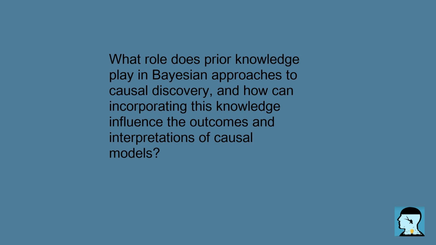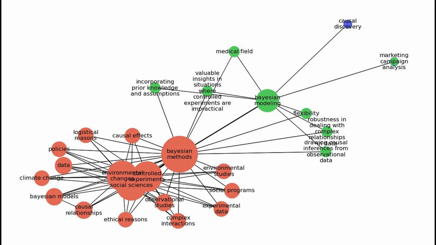What are some real-world problems that Bayesian modeling can effectively address? And how do these applications illustrate the strengths of Bayesian methods in causal discovery? Bayesian modeling can effectively tackle a variety of real-world problems, illustrating its strengths in causal discovery. Here are some examples. 1.